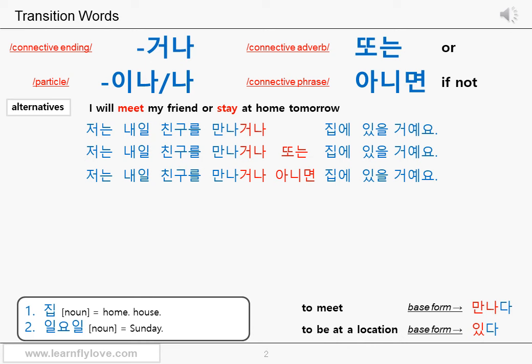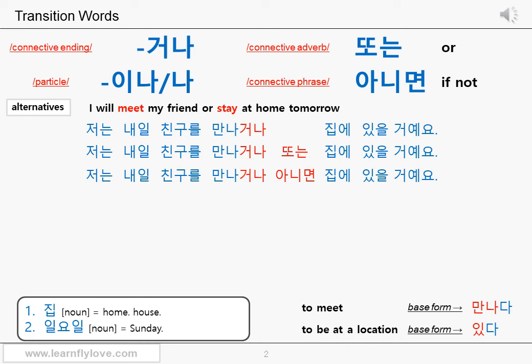저는 내일 친구를 만나거나 아니면 if not 집에 있을 거예요. 저는 내일 친구를 만나거나 아니면 집에 있을 거예요. I would use 아니면 more frequently when I actually speak. It's just my personal preference, but 또는 is used frequently in spoken Korean too, so it's your choice.